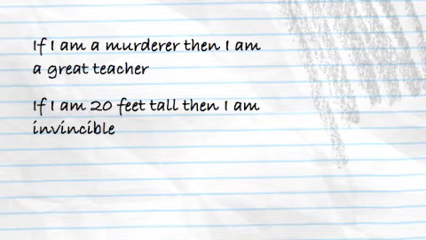Consider another example. This sentence says, if I am 20 feet tall, then I am invincible. Here again, I'm not 20 feet tall, so the antecedent is false. And I am very vincible, I will assure you, so the consequent in this case is clearly false. That sentence strikes me as intuitively false. If I'm 20 feet tall, then I'm invincible. That doesn't seem true at all. But truth functional logic says that sentence is true.